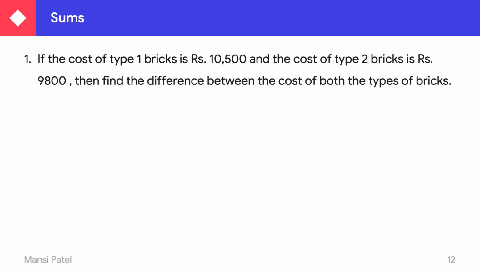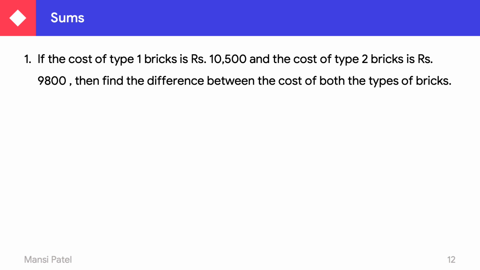Now see one another sum regarding the bricks. If the cost of type 1 brick is rupees 10,500 and the cost of type 2 brick is rupees 9,800, then find the difference between the cost of both types of bricks. So what do we have to do in this? Again we read, find the difference.